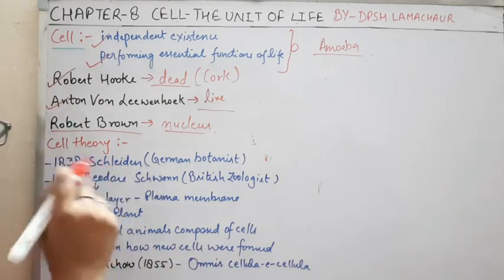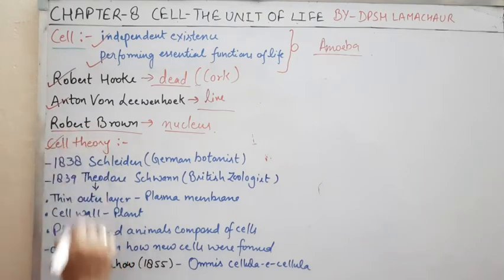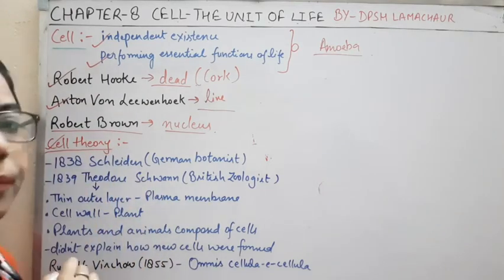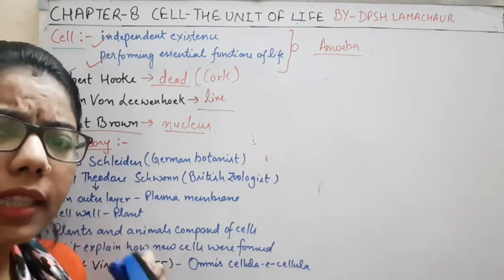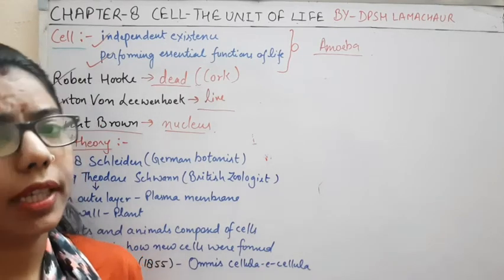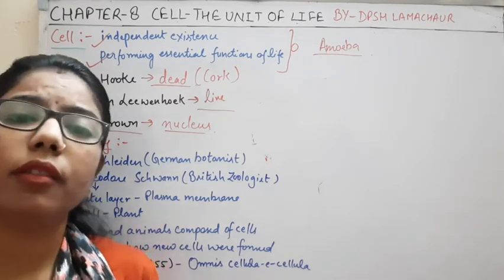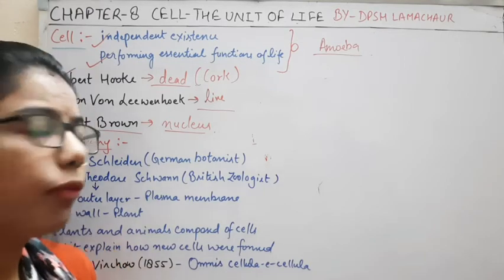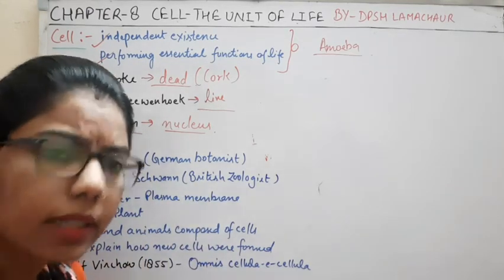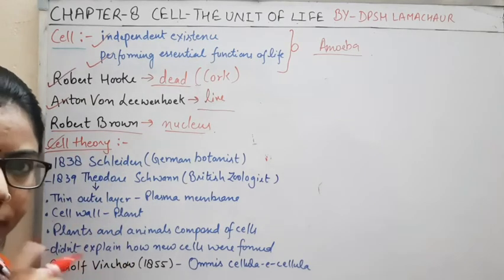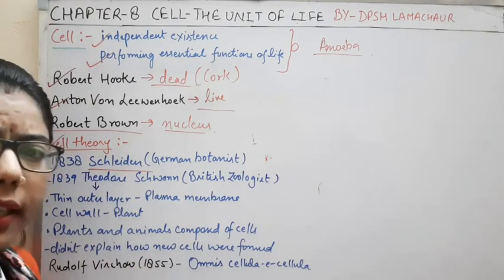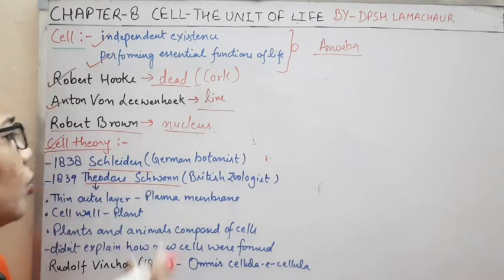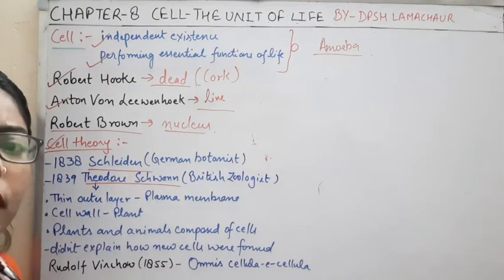Now somewhere in the 1800s, again there were some scientists who gave some theories, and one of the theories is the cell theory. What is it? The cell theory. And this cell theory was given by two scientists. Both scientists did their work separately, but their results were the same, and after combining these two results, they gave the cell theory. So who are the scientists here? Schleiden and Schwann. Now this can be a question for the MCQ: who are the scientists who contributed to give the cell theory?